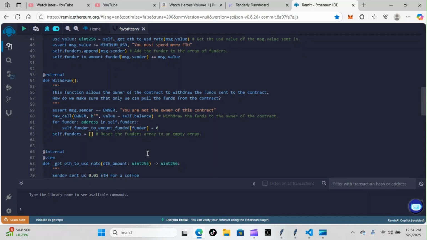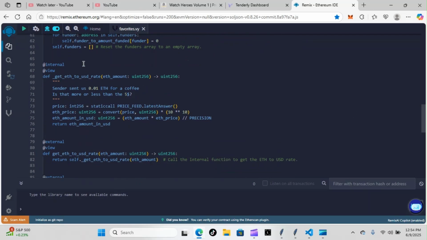Then we do our get ETH to USD rate. You can see this is an internal function also. This can only be called from inside the contract. And you can see here we have an external version of that. So this version is going to call that version. And all this is doing is converting the amount of ETH that we get into USD to see that we have more than $5 worth of ETH so we can move forward with the contract.